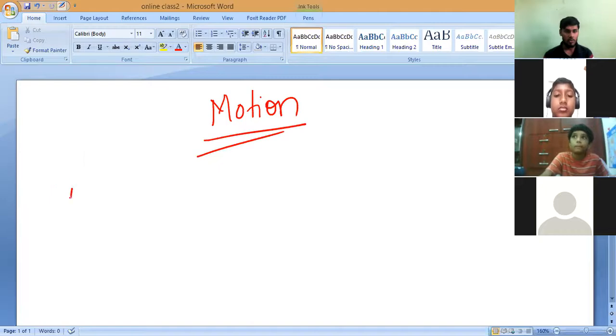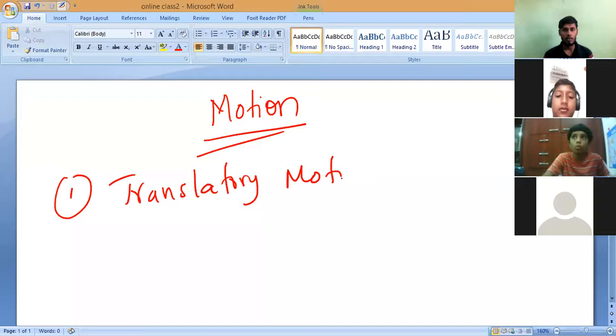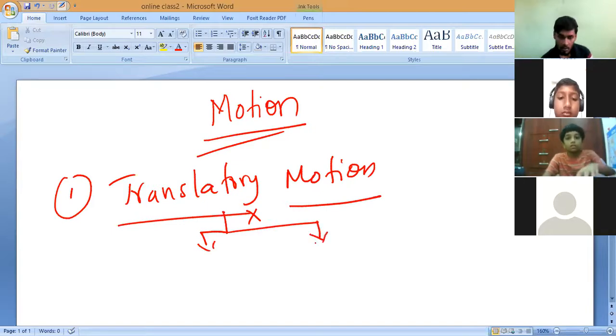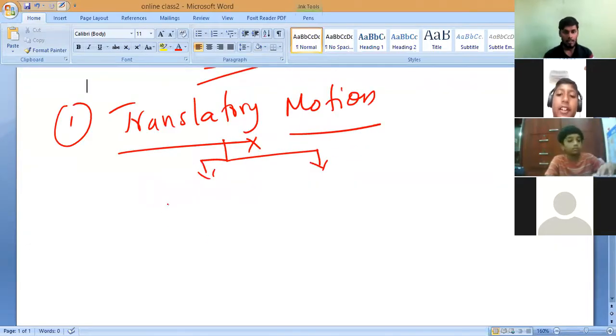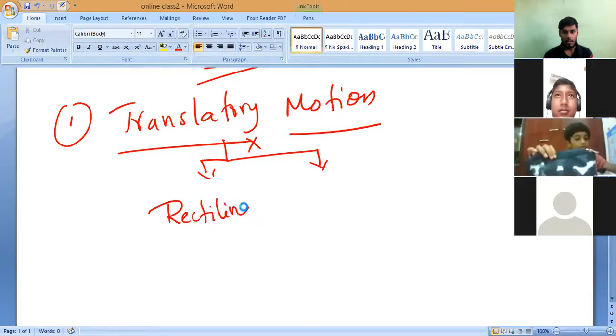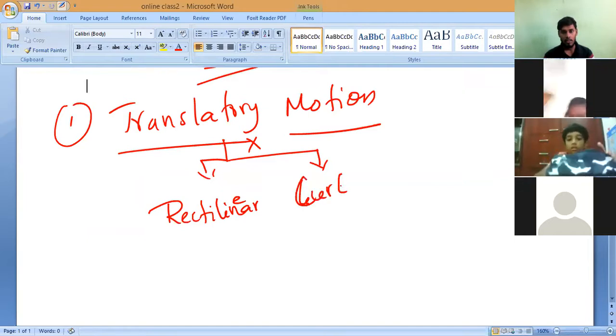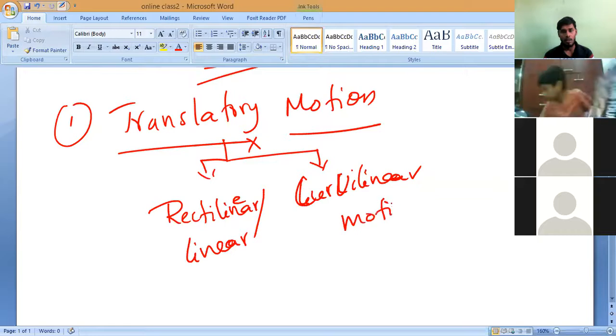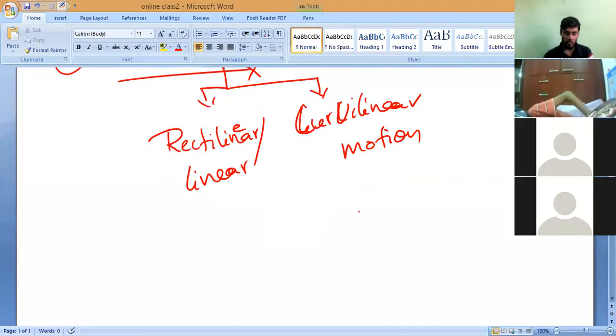So let us come to the first type of motion which we have studied. Translatory motion. Translatory motion means each part of the body will travel the same distance. Under translatory motion, we have two types of motion. What are they? Rectilinear motion and curvilinear motion. Rectilinear motion can also be called linear motion. All of you should remember curvilinear motion and rectilinear motion. This is the first type of motion which we have studied.